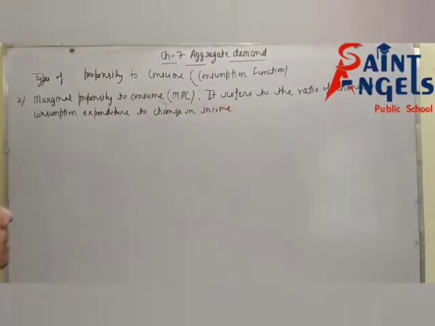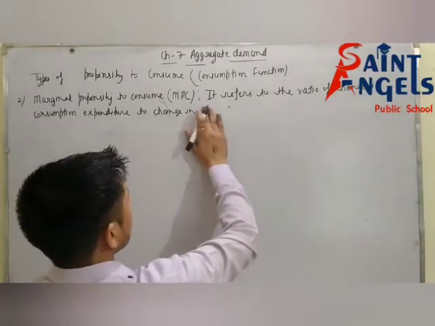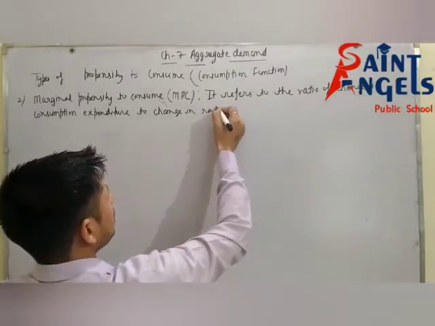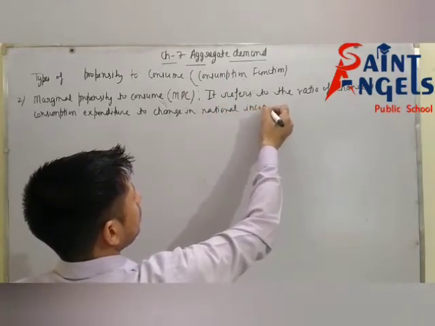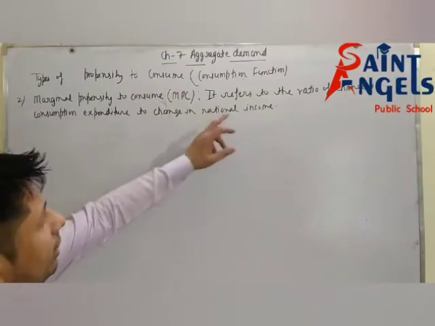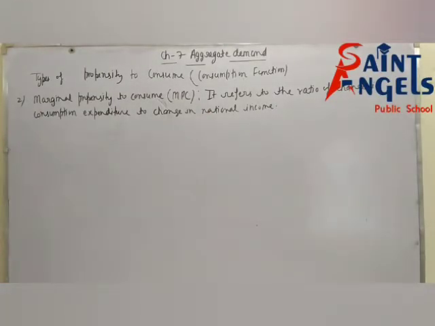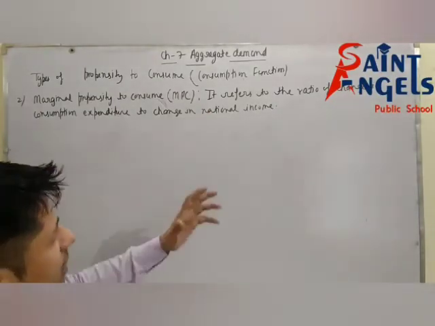This is the definition. Change in income means national income, total income. It refers to the ratio of change in consumption expenditure to change in national income.